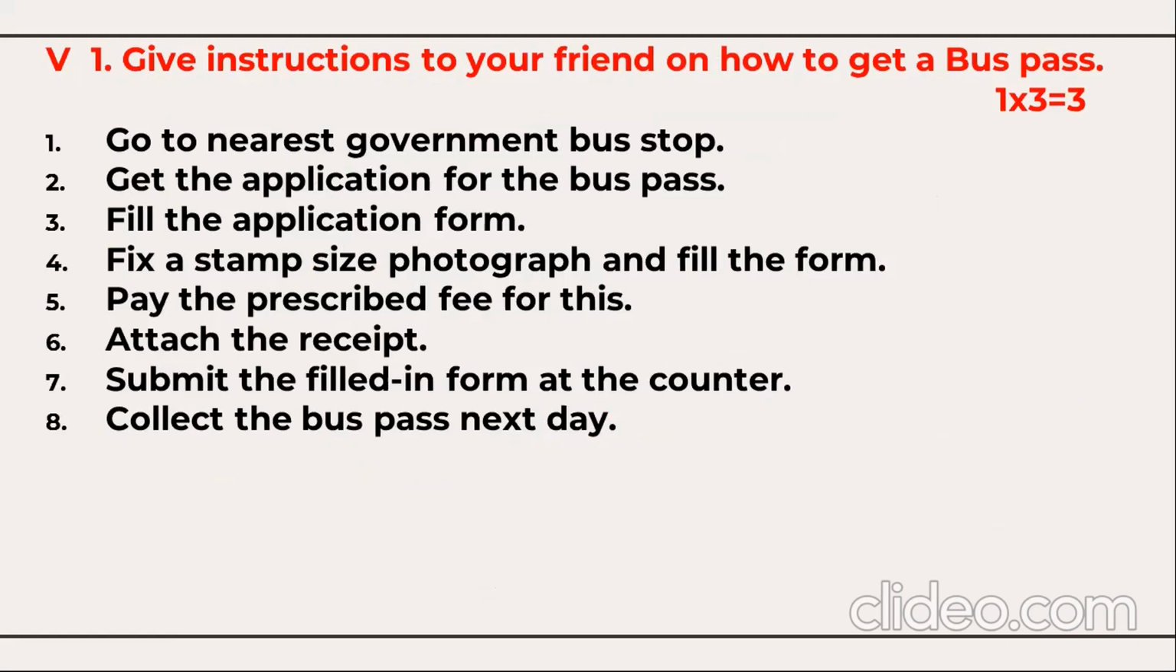Give instructions to your friend on how to get a bus pass. You can write very simply, in imperative sentences in the instructional mode. Go to the nearest government bus stop, get the application for the bus pass, fill the application form, fix a stamp size photograph and fill the form. Pay the prescribed fee for this, attach the receipt, submit the filled in form at the counter, collect the pass next day. So that is for 3 marks.